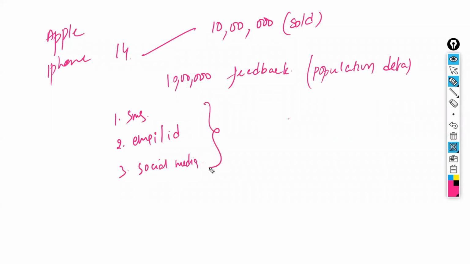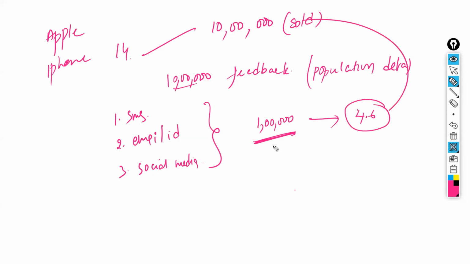Now, how many people out of 10 lakhs in real life will give a response? 1 lakh only. Generally, 10% of the people only will respond; 90% will not even respond. So based on these 1 lakh people's ratings or feedback, the average rating was given as 4.6. Now, is this 4.6 the overall rating or only the sample rating? Sample rating, but they will project this as the overall rating. That is called inferential statistics. We can project, but there is some calculation. Based on the calculation, we can estimate the population also.